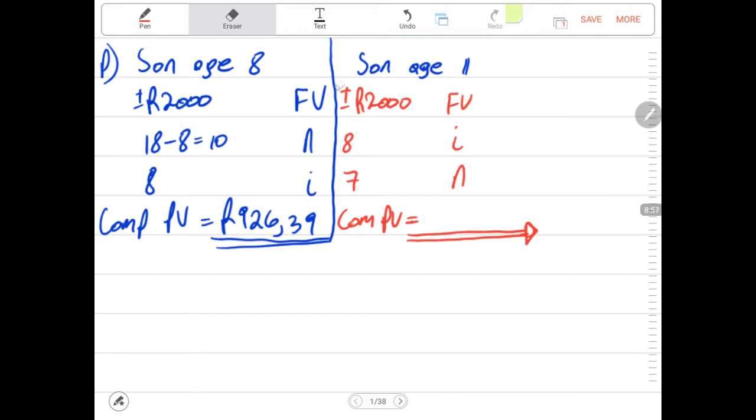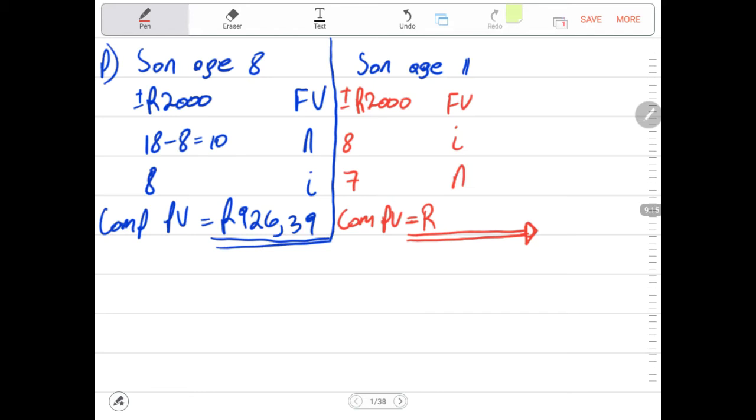At this time I did not press the plus or minus button. In the case you don't press that plus or minus button, the answer that you get will be negative. It does not mean that it is wrong. It is right, because that is the amount that will go out of your bank account.